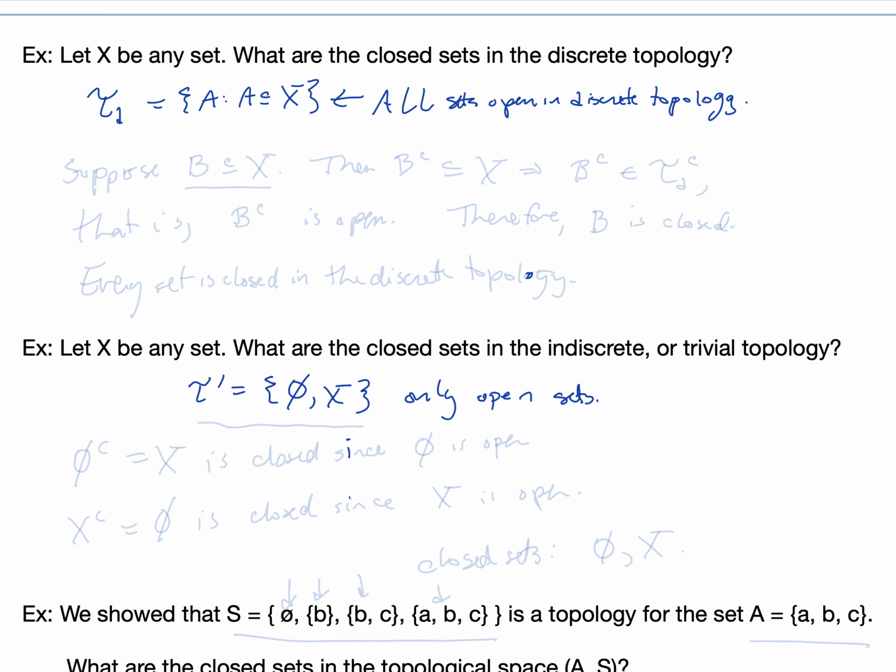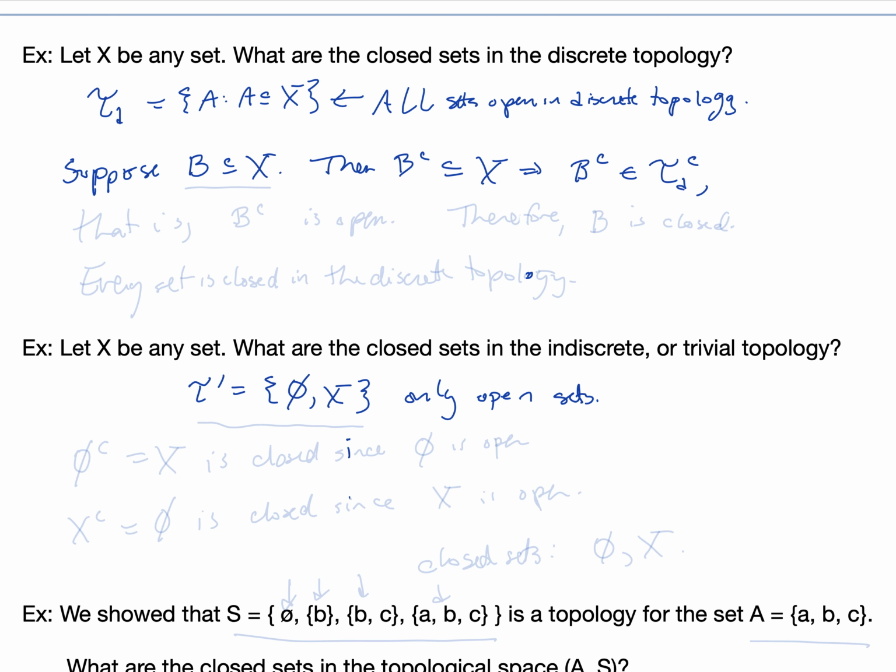Suppose that B is a subset of X. Then B complement is also a subset of X, which implies that B complement is in the discrete topology.